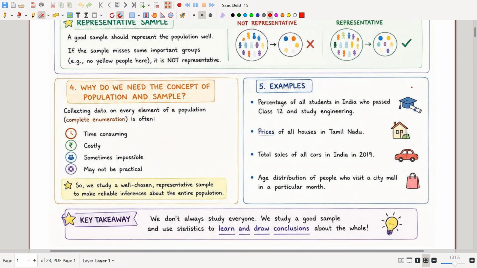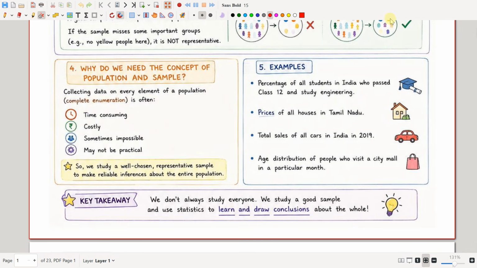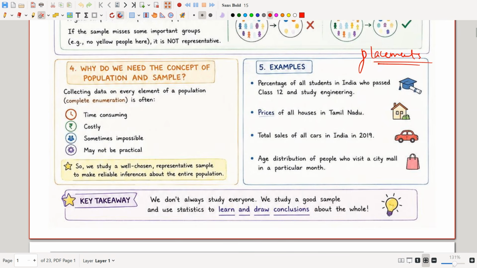Okay, so why do we need the concept of population and sample? Collecting data on every element of a population is often time consuming. See, take the same example itself. The education minister wants to study the placement opportunities in all the engineering colleges of India. This is impossible, and it takes more time than we predict, right?